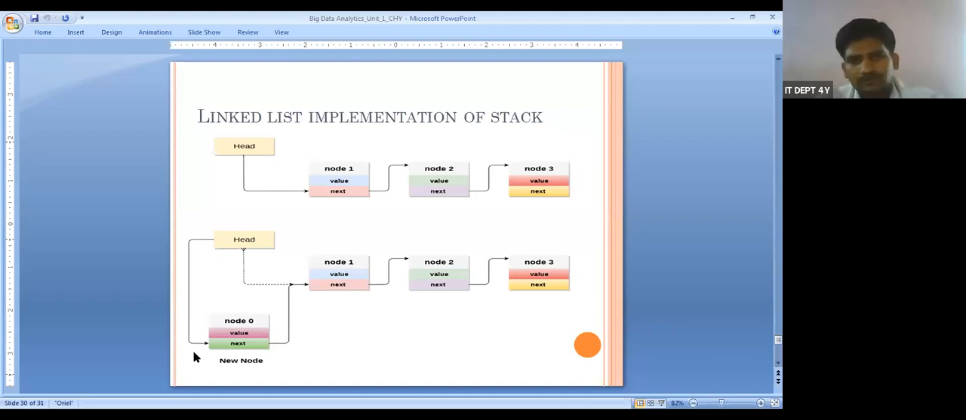Now tell me what is the difference between the array and the linked list. Array implementation of stack and linked list implementation of stack. In both places we are going to perform push and pop operations. In array we have a continuous memory allocation, and in linked list we have a non-continuous memory allocation. There we insert only values into the stack. Here we insert data nodes into a stack.